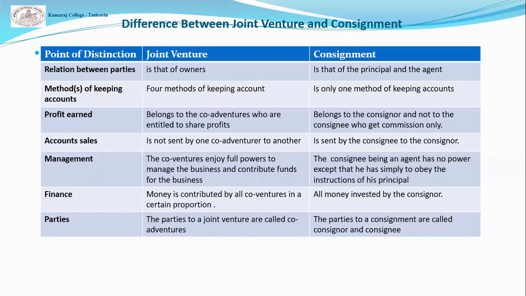Finance. All the participants can contribute funds into the business in a agreed proportion, but in consignment, only the consignor invests funds into the business. Parties. The parties are called co-venturers. In consignment, the parties are called consignor and consignee.